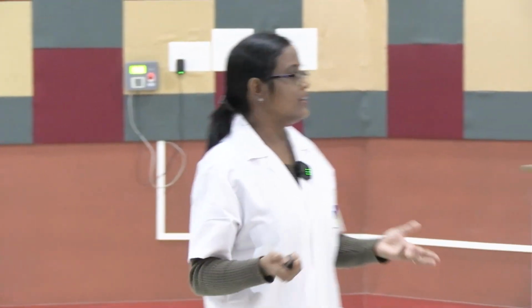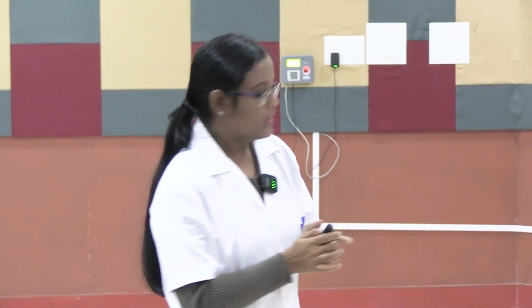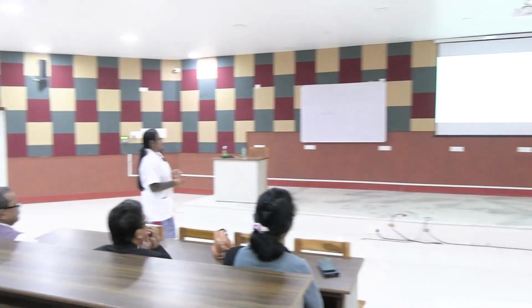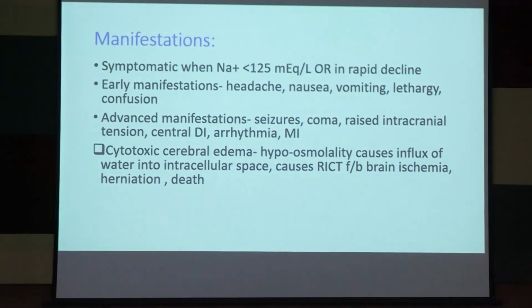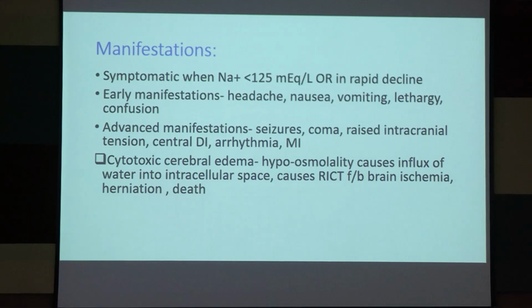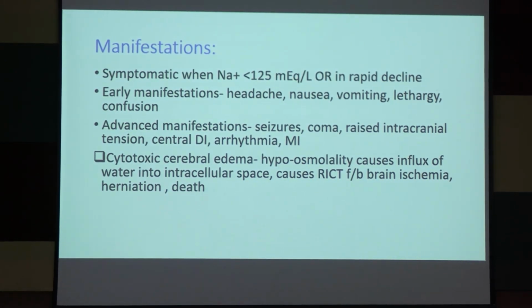Okay, so whenever the neurons are swelling, there is raised ICT, intracranial tension, because we know the brain volume is fixed and the content within the brain is fixed. Any small drop of blood or any water causes raised tension. So raised intracranial tension may ultimately cause herniation and brain ischemia, because whenever there is high pressure, the blood flow will be hampered.